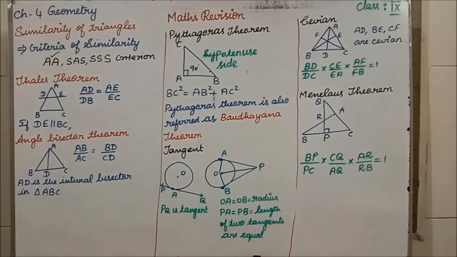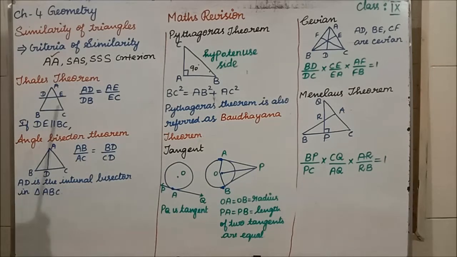A straight line is drawn parallel to a side of a triangle. See, I have drawn a straight line parallel to a side of a triangle, intersecting here at D and here at E. It intersects the other two sides and divides them in the same ratio, which means AD divided by DB is equal to AE divided by EC.